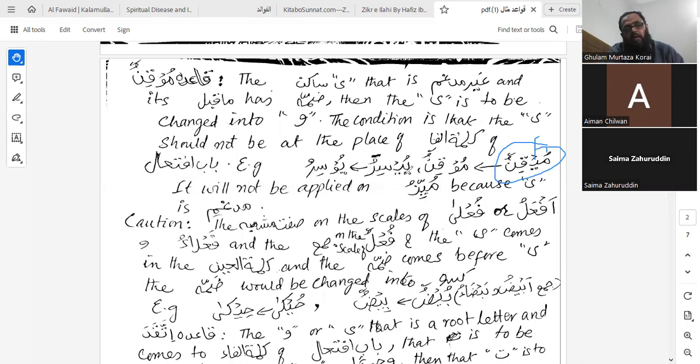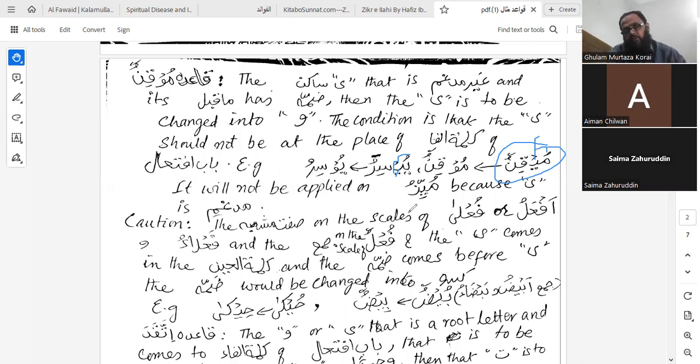And again, this one is what? Ya is sakin, ma qabl madmum. This ya is not mudgham. This is not in the kalimatul fa of babu ifti'al. It is yusirun, so it becomes yusirun. So this is the qaidatu muqinun, and it will not be applied on muyyizun because ya is mudgham.